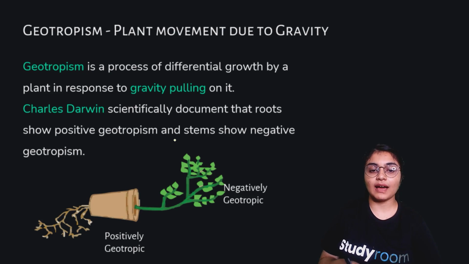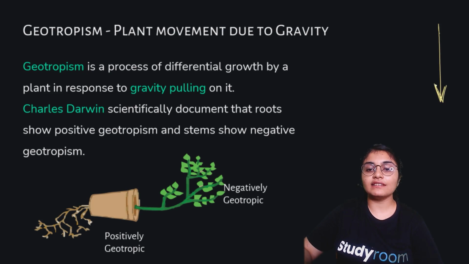Now, how does this happen? How can we say that roots show positive geotropism and stems show negative geotropism? Gravity acts in the downward direction. So if this is the soil layer, you can see the root grows in the downward direction, deep down into the soil.